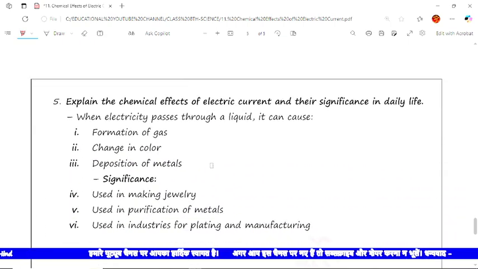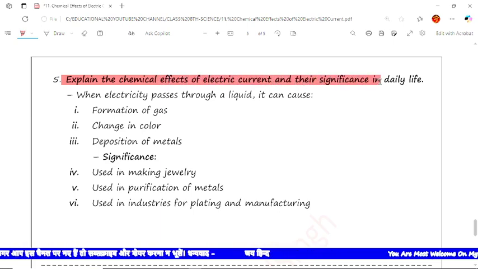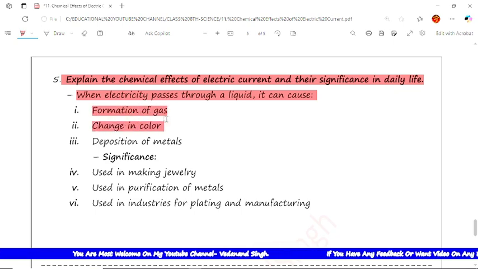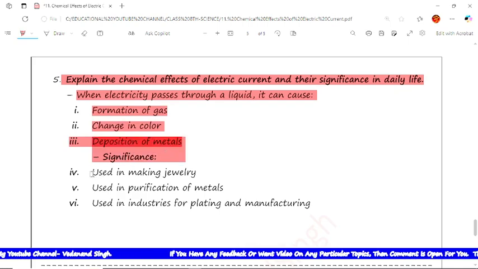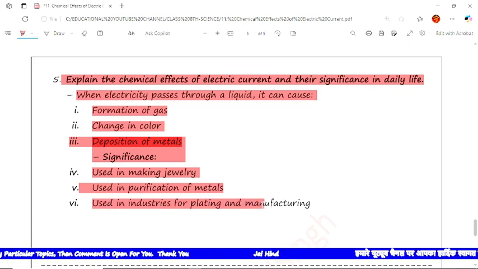Now the next question, I think this is the last question of the unit, is, explain the chemical effects of electric current and their significance in our daily life. The answer is, when electricity passes through a liquid, it can cause formation of gas. Next is change in colors. Next is deposition of matter. The significances are, it is used in making jewelry. Next, it is used in purification of metals. Next, it is used in industries for plating and manufacturing.